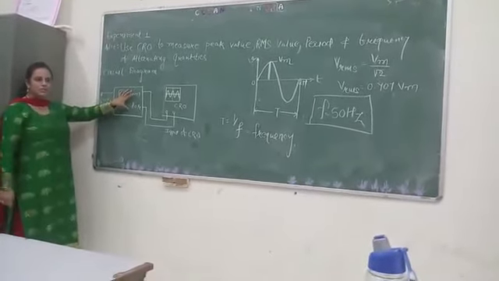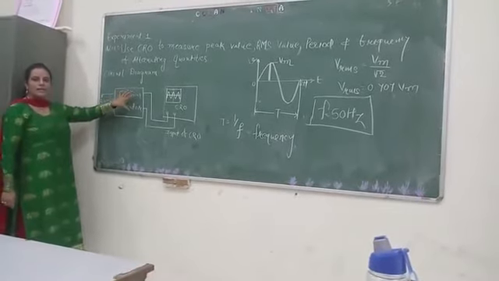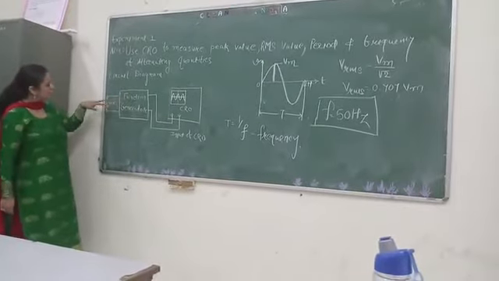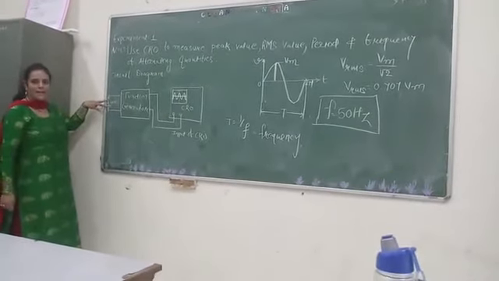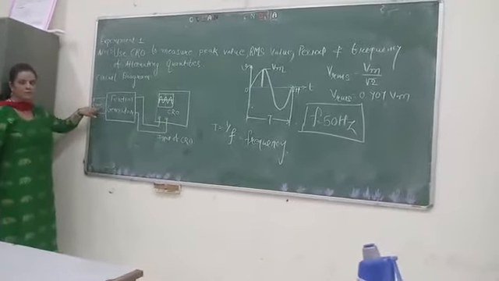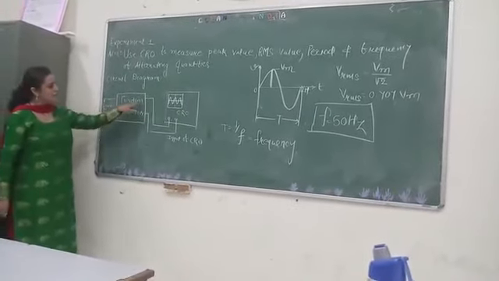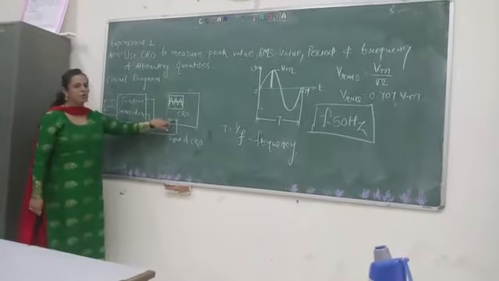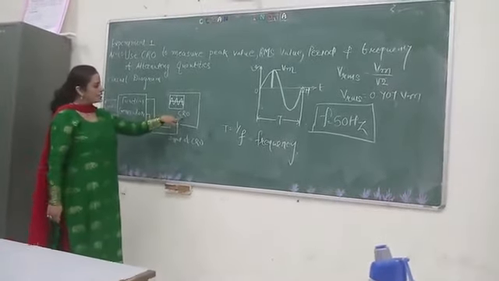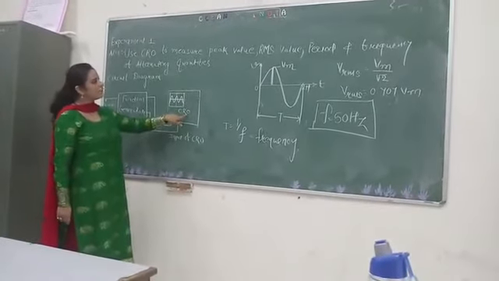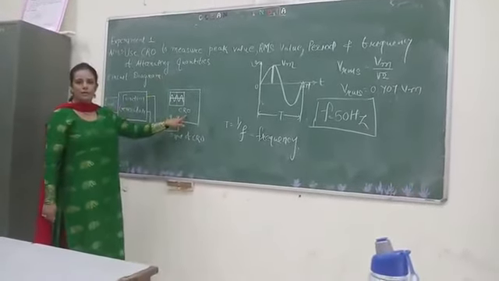The function generator is used to generate various types of waveforms of various frequency. It is connected to the AC supply, having a voltage of 230 volt and frequency of 50 hertz. The function generator output is connected to the input of the CRO, and by the use of the CRO you can measure the various terms of the alternating quantity.